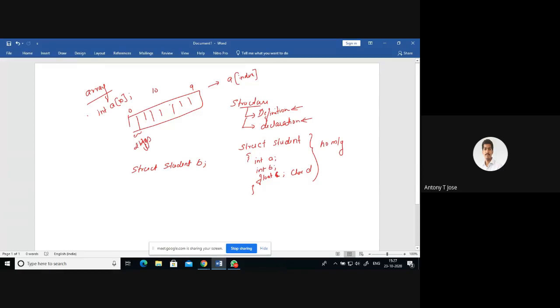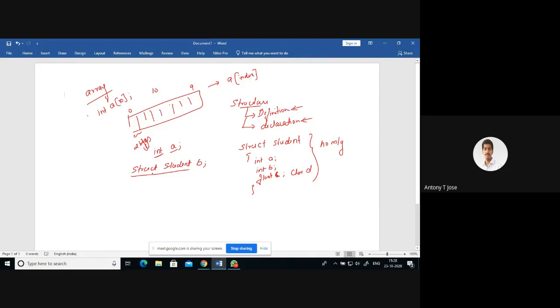When you are declaring an integer value, you will be writing like int a, right? Here, int is the type and a is the variable name. Likewise, struct student is the type. So what does the compiler understand? The compiler understands that it is a structure, and it has the member elements of a student.